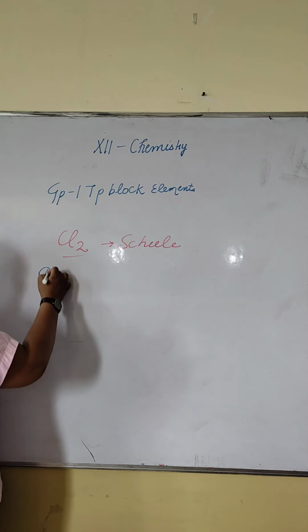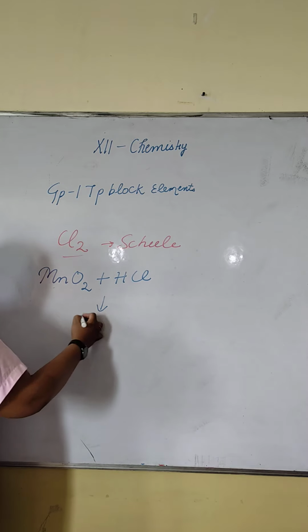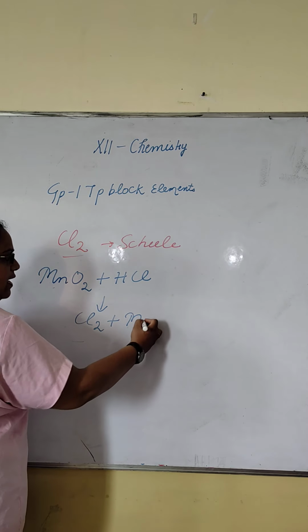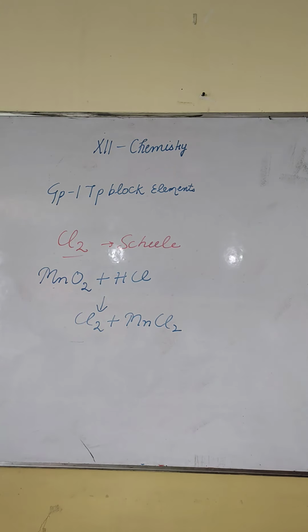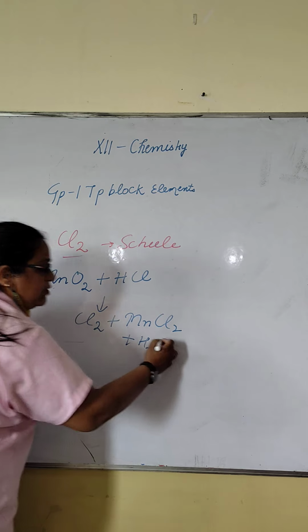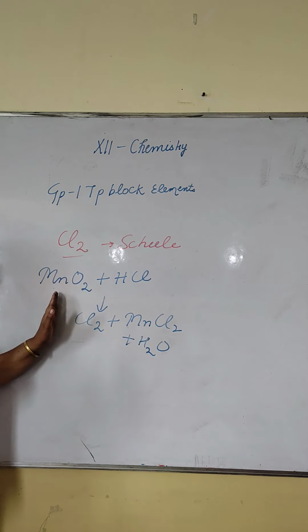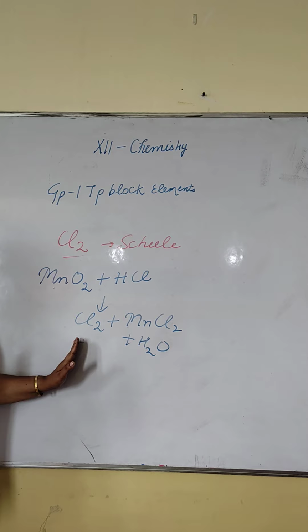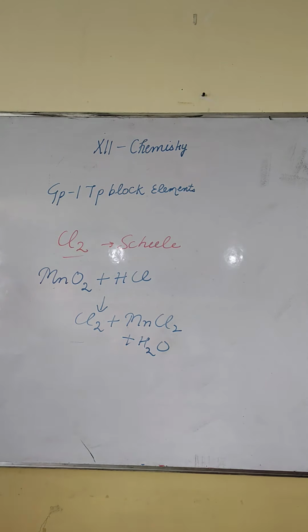First is by treatment of MnO2 with HCl. They will release Cl2 plus MnCl2. How will we prepare chlorine? By treatment of manganese dioxide with HCl. They will form chlorine, manganese dichloride and water. This is one of the methods.